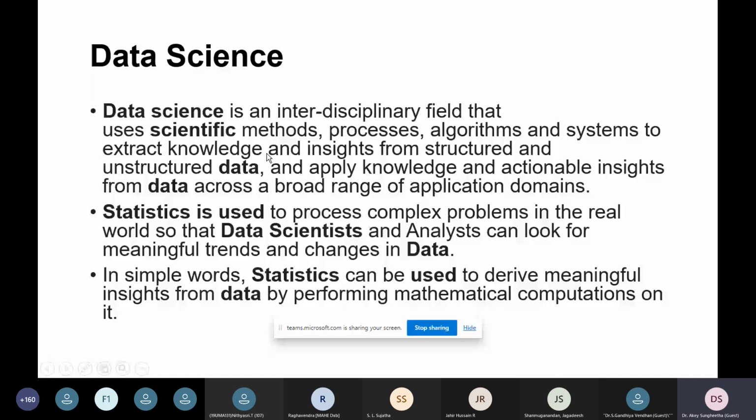So here we have a broad range of data. How do we measure the insights from all that wide range of data in different application domains? We have lots and lots of information nowadays in various fields of marketing, education, or entertainment, whatever it is. How is that information processed, how is it stored, and how is some extraction or structuring pattern applied in order to arrive at some objective?